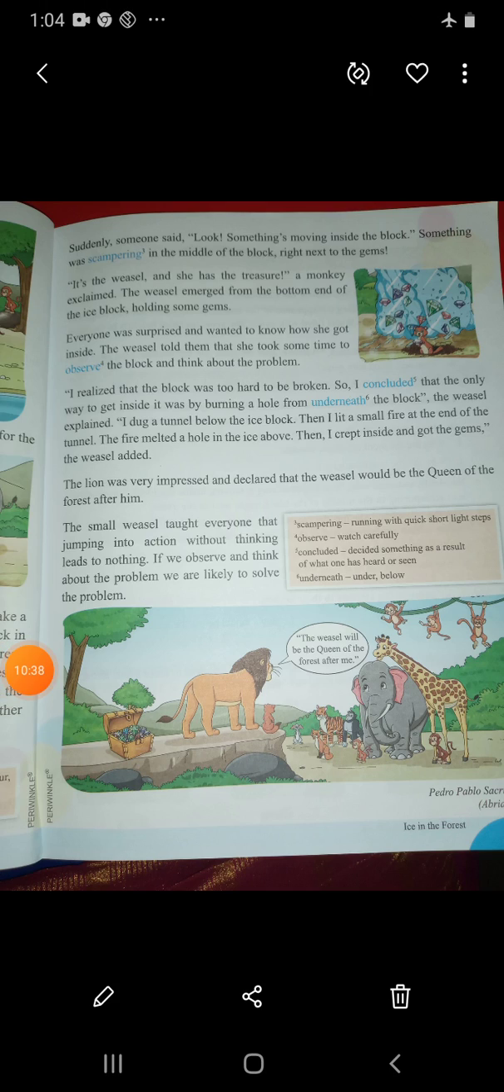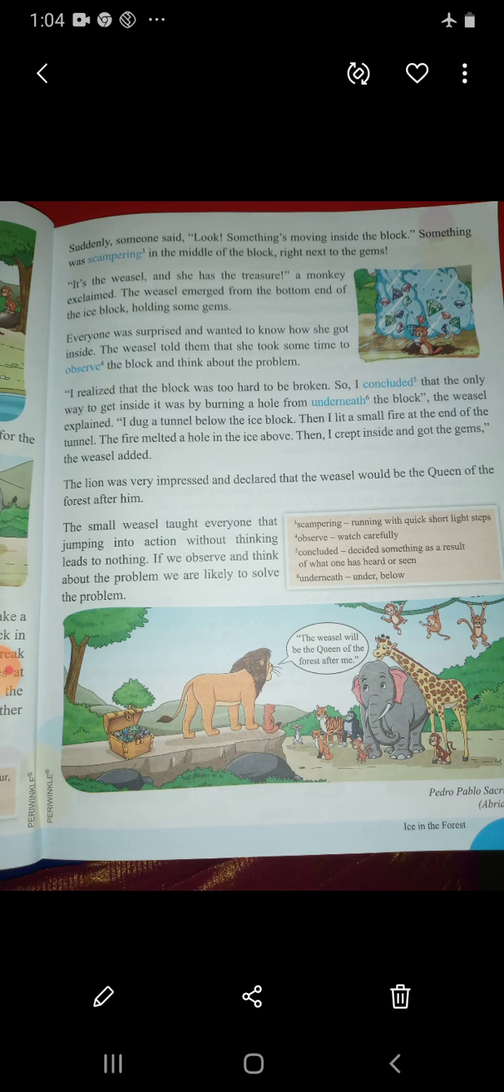And everyone was surprised and wanted to know how she got inside. See, so many animals were trying to break the iceberg and take out the gem, but all were unsuccessful. But how did this vessel go inside? Everyone was very interested to know.